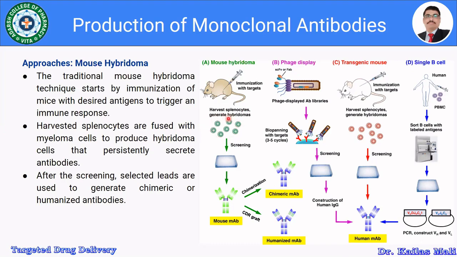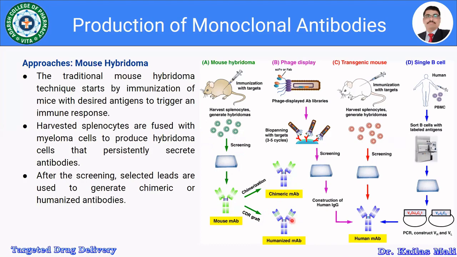Then they are combined with myeloma cells, which are not shown over here, so as to get the hybridomas. Then the hybridomas are screened, and furthermore we get the mouse monoclonal antibodies. After chimerization, we get the chimeric monoclonal antibodies, and after CDR grafting, we get the humanized monoclonal antibody.